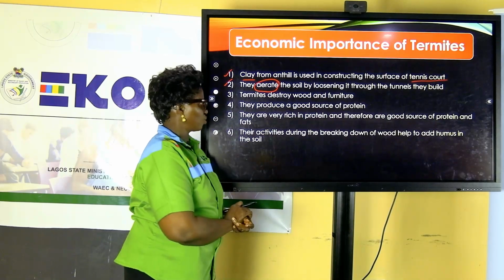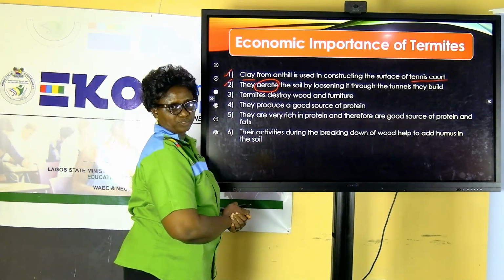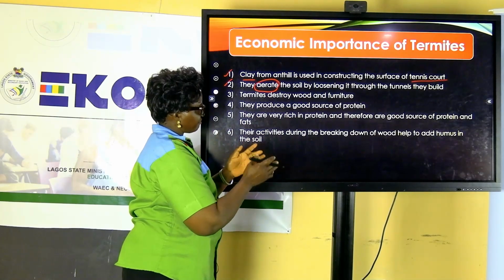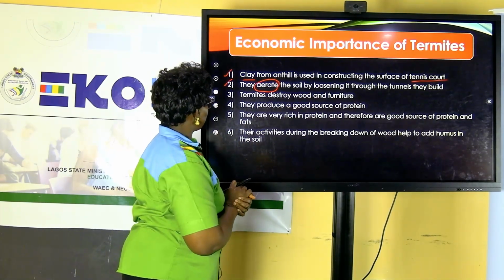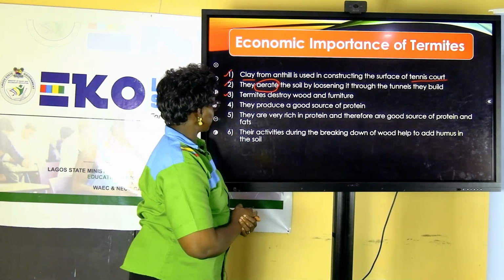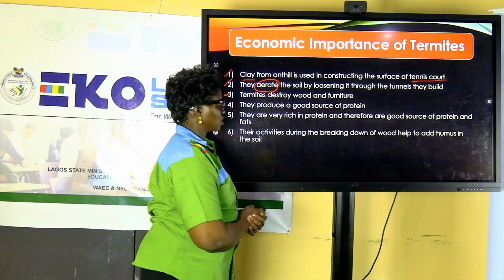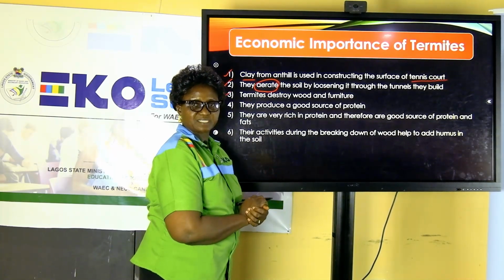Another important role, termites, they destroy wood and furniture. You see, what we have here is positive and negative roles. What other function or importance? They produce a good source of protein. We can collect the insects.